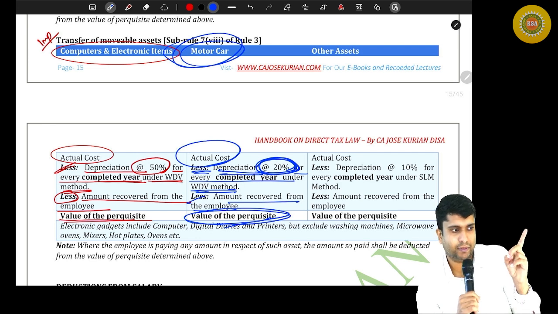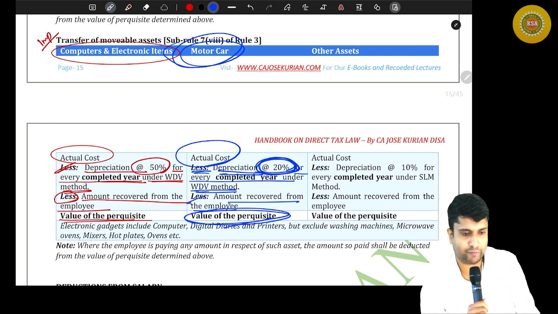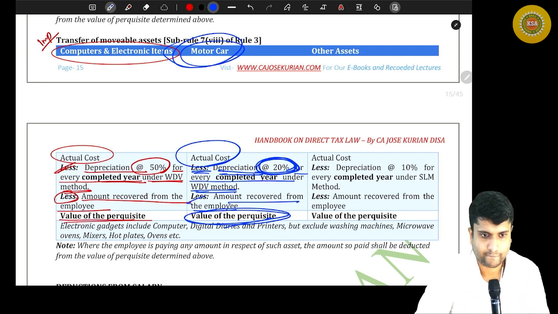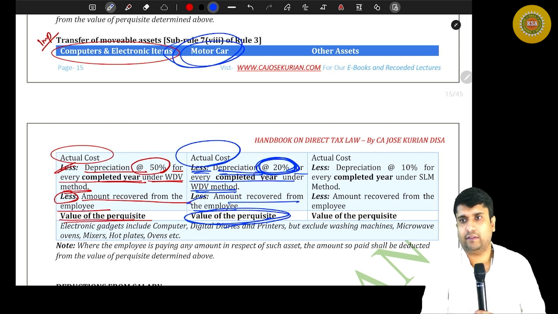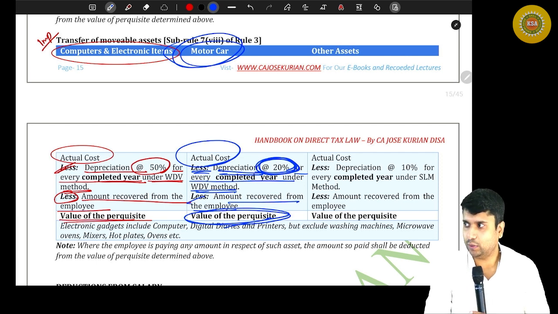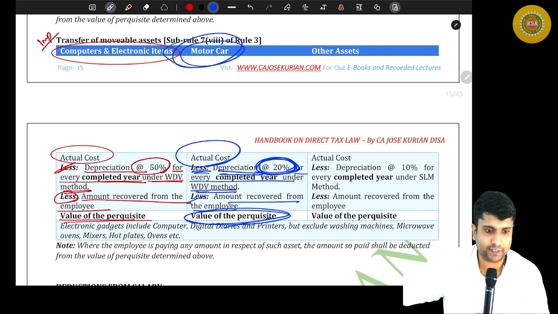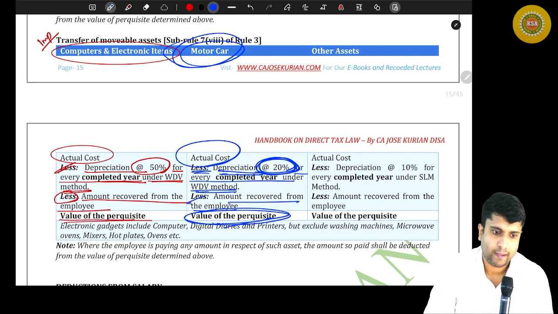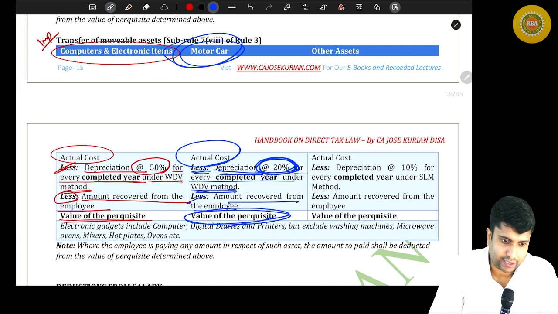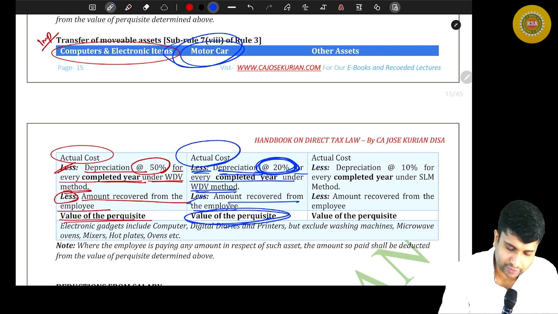Because they are not saying PY, FY or calendar year, year means a 365-day cycle.